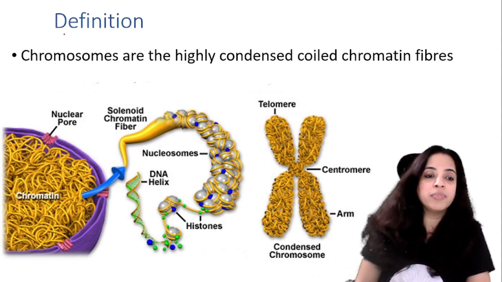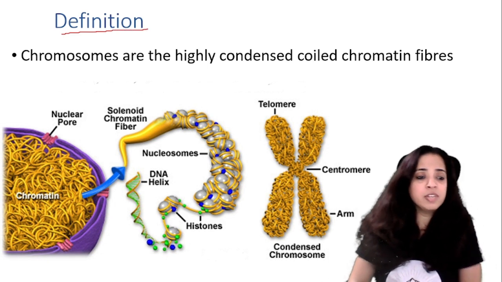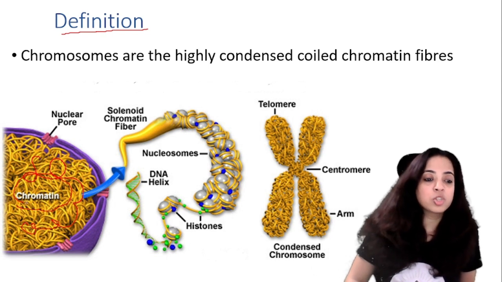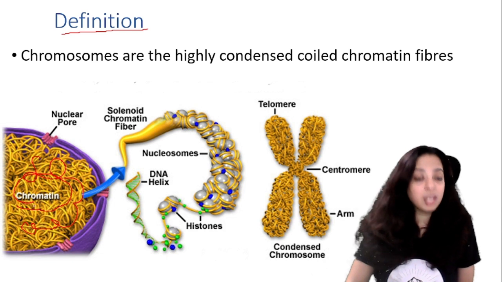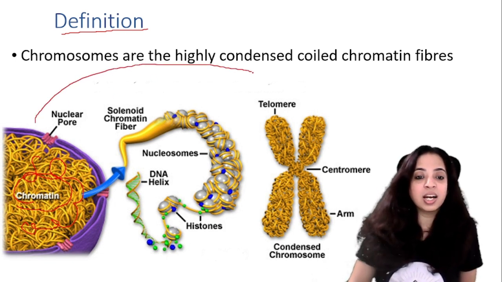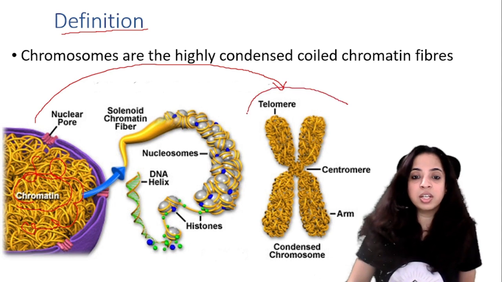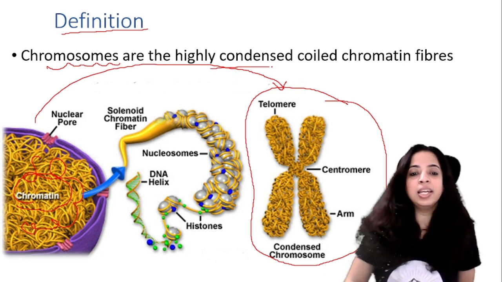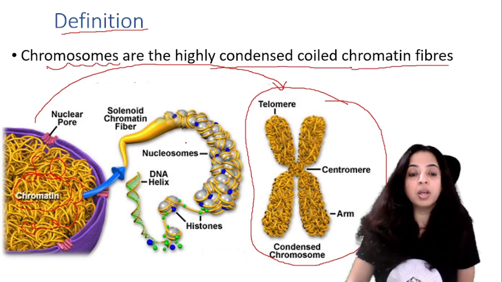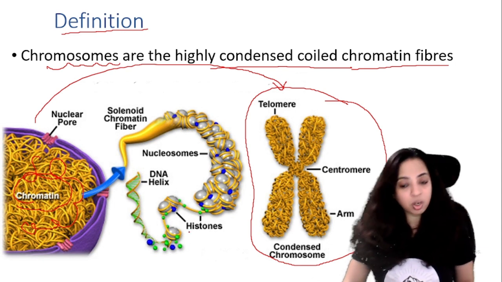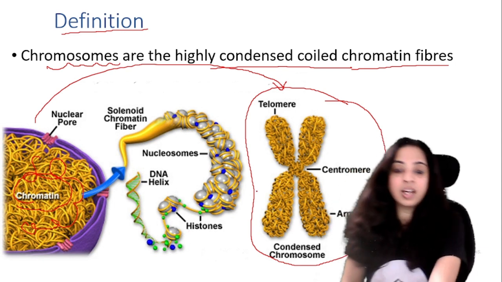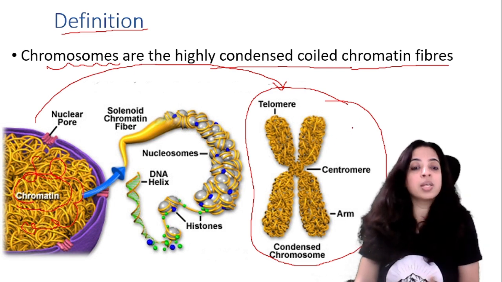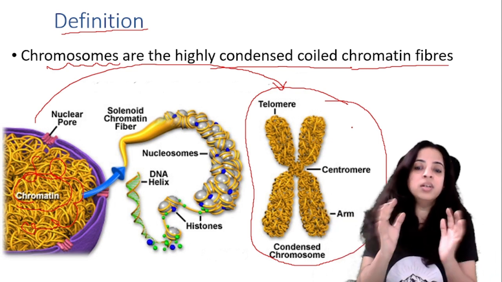So let's talk about the definition of chromosomes. First, can you see here this noodle-like structure? It is called chromatin. They are known as chromatin or chromatin fibers. Now they condense to form this type of structure. This is known as a chromosome. So chromosomes are highly condensed, coiled chromatin fibers. How they are coiled, and around what they are coiled, we will talk about later in the coming slides. So understand that chromosomes are highly condensed coiled chromatin fibers.